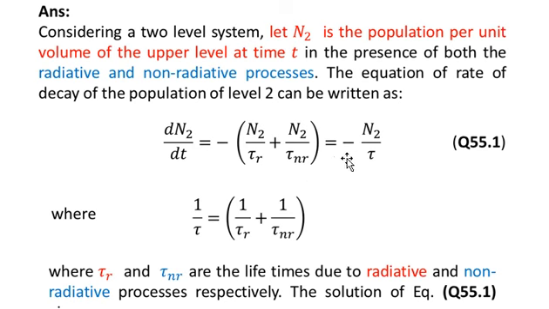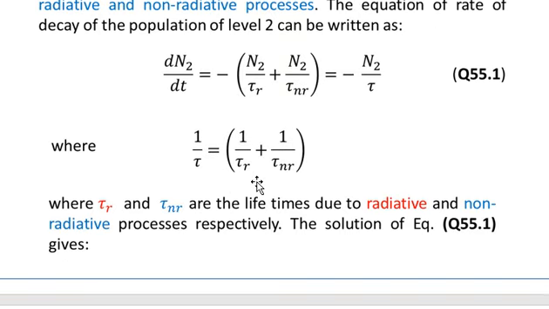On the right-hand side we have minus N2 over tau, where 1 over tau is equal to 1 over tau r plus 1 over tau nr, where tau r and tau nr are the lifetimes due to radiative and non-radiative processes respectively.